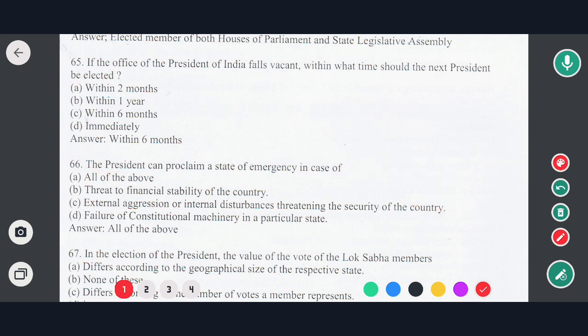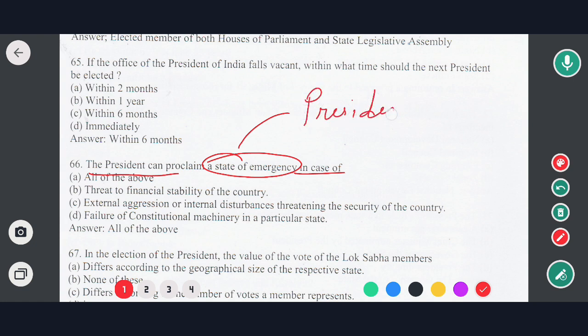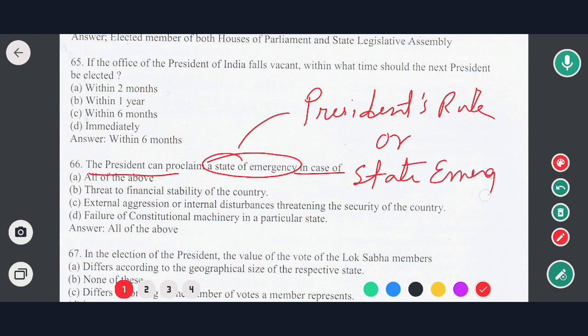Next question is, the President can proclaim state emergency in case of which of the following. State emergency can also be called President's rule, or State Emergency.